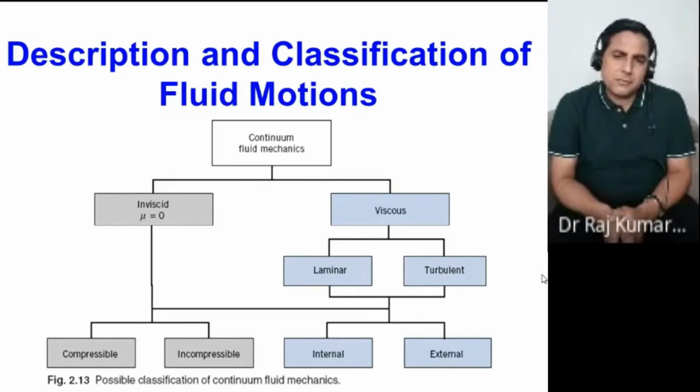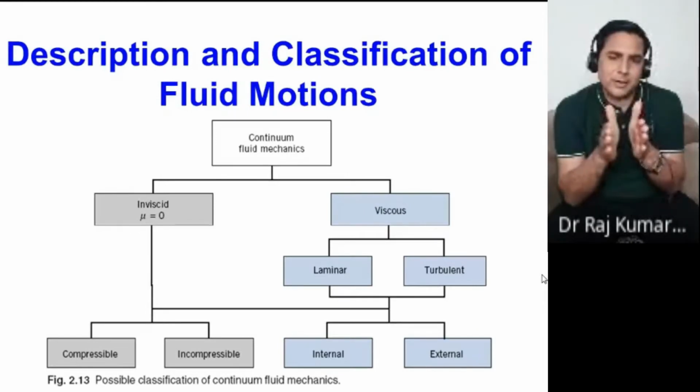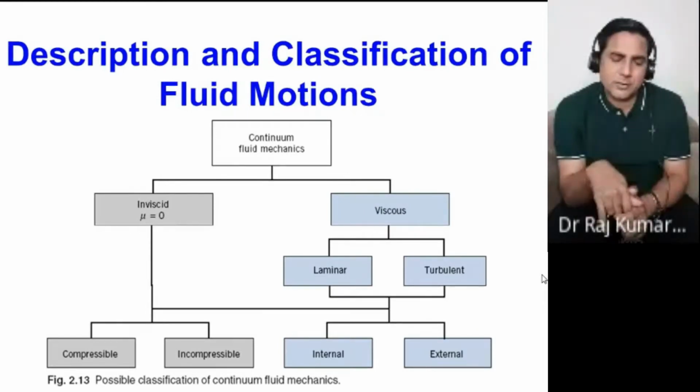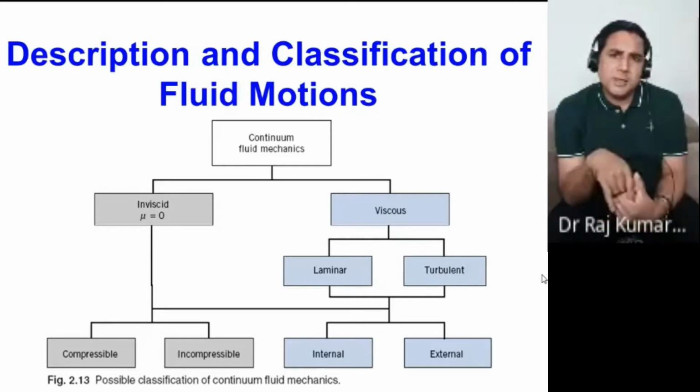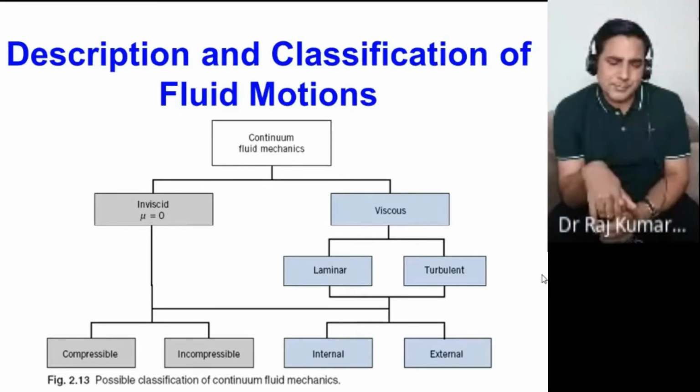So here, the first thing we are talking about is continuum fluid mechanics. Continuum means the fluid is being considered as a continuum. In that case, in a given control volume, the number of particles remains constant. Therefore, its properties are not changing with respect to time within that confined volume. That's called the continuum fluid mechanics approach. This will give you a density not changing within that particular volume.